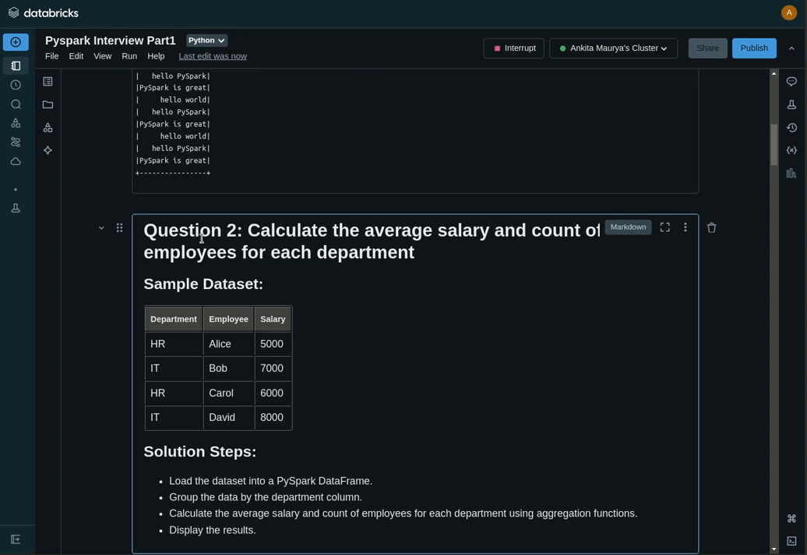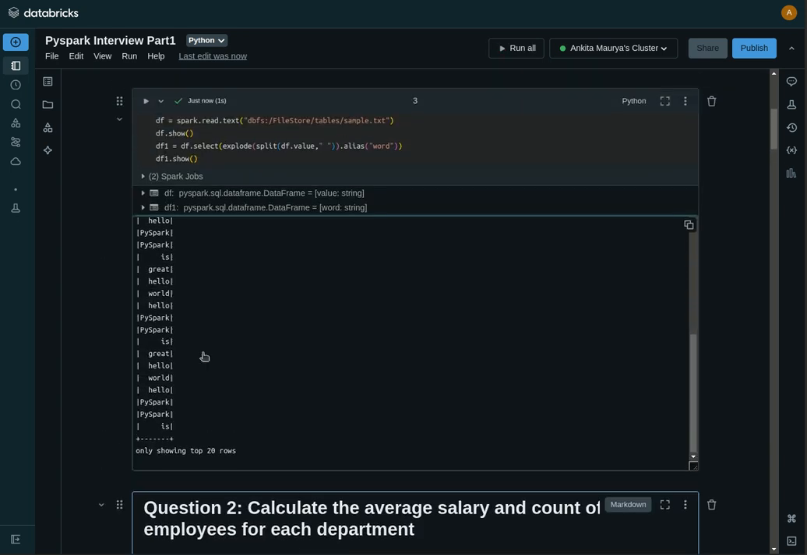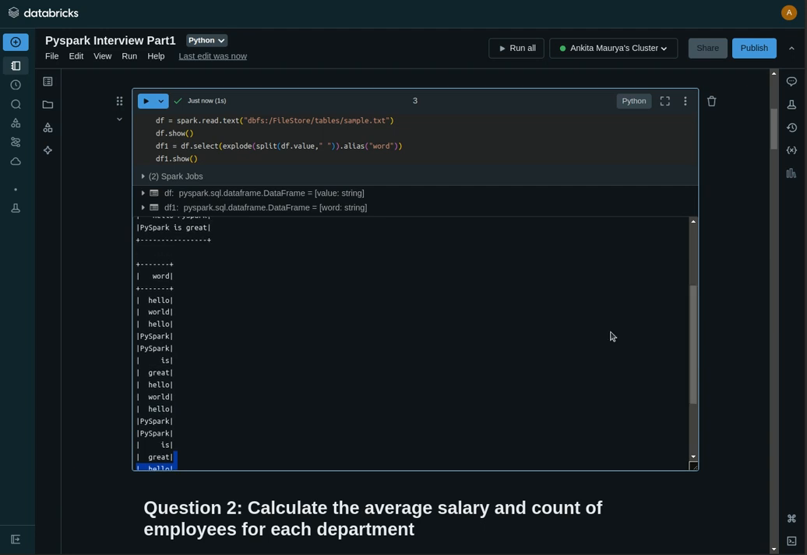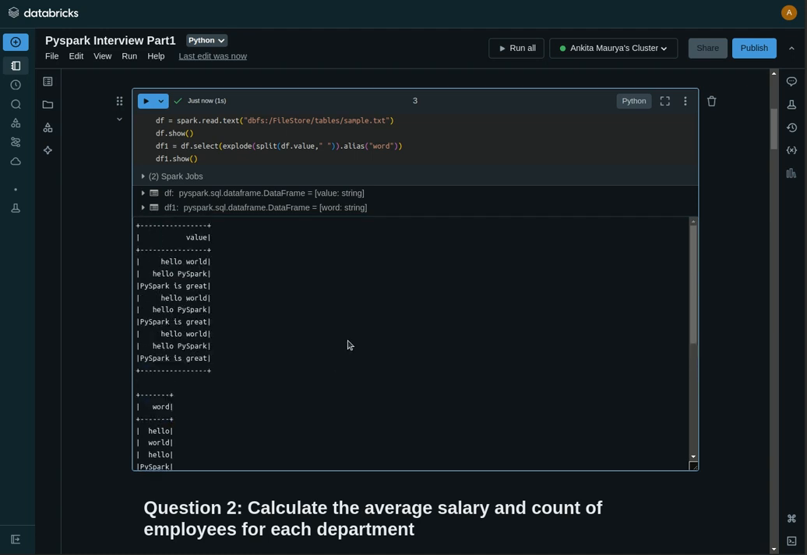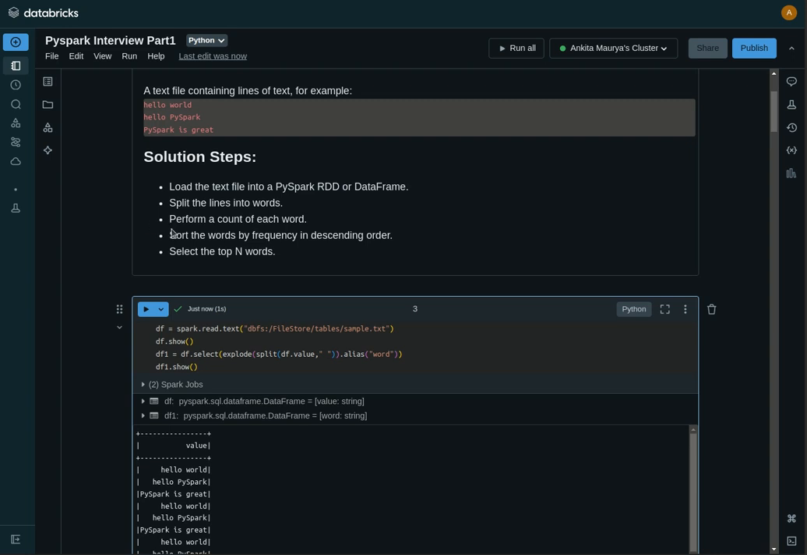So like this we can see every word is already converted into multiple lines. Here you can see hello, hello, hello, PySpark, PySpark, right? So like this, now we have to sort that data. The third step is we first perform a count for each word, and then we will sort that data in descending order.